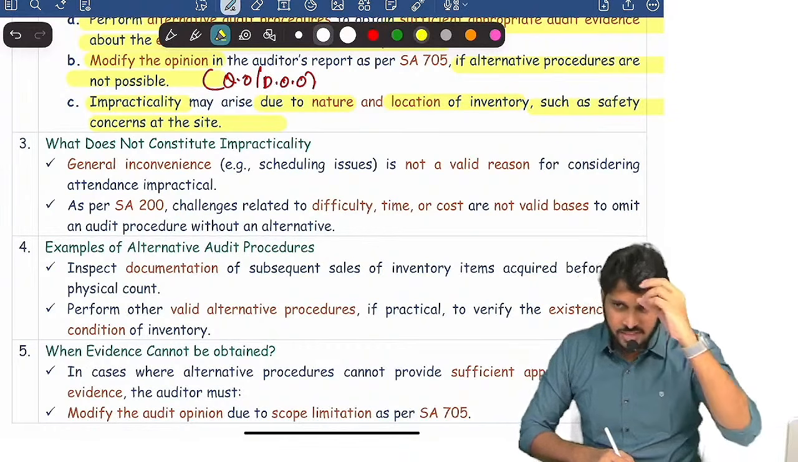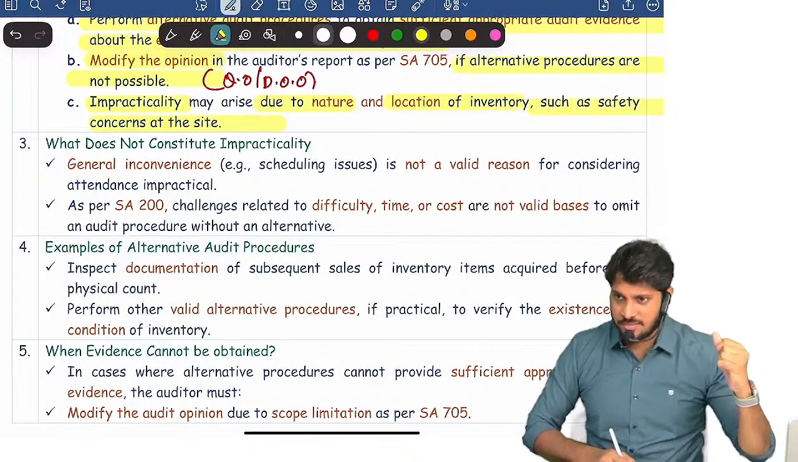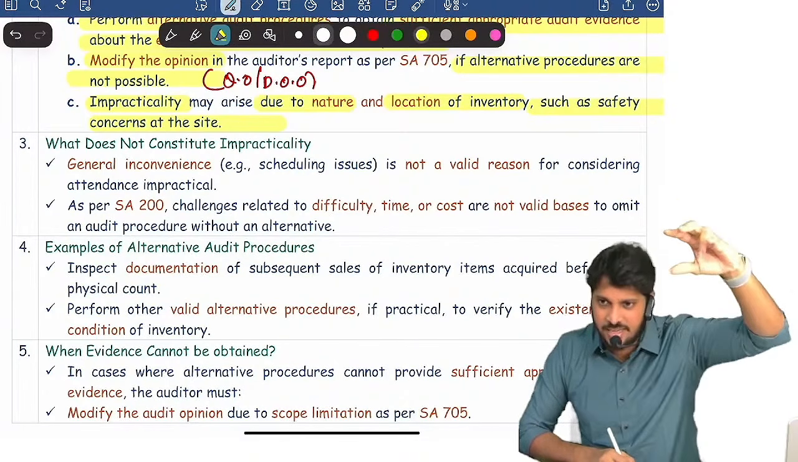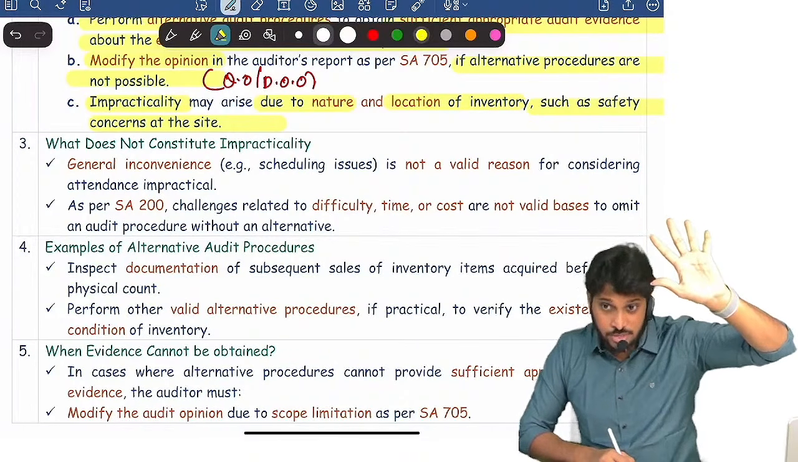Yes or no? And when the fitness check was done, you failed in that. For example, so you are unable to go there. It's impractical for you to go and check the inventory that is lying at that particular location. Are you clear? So that's it.